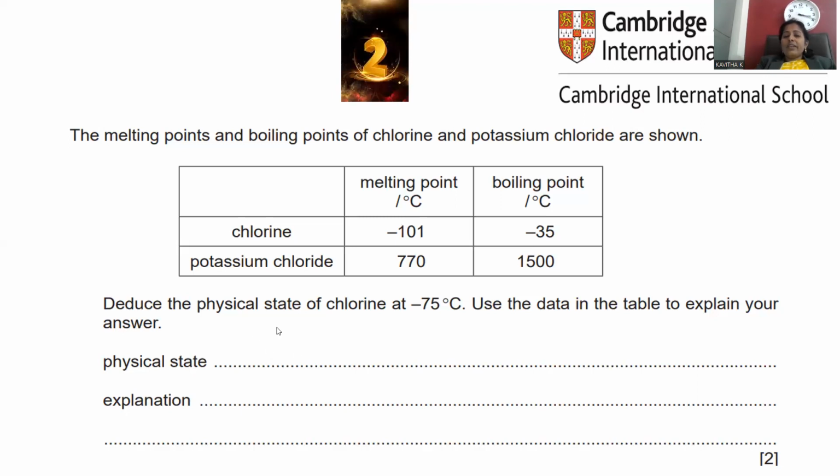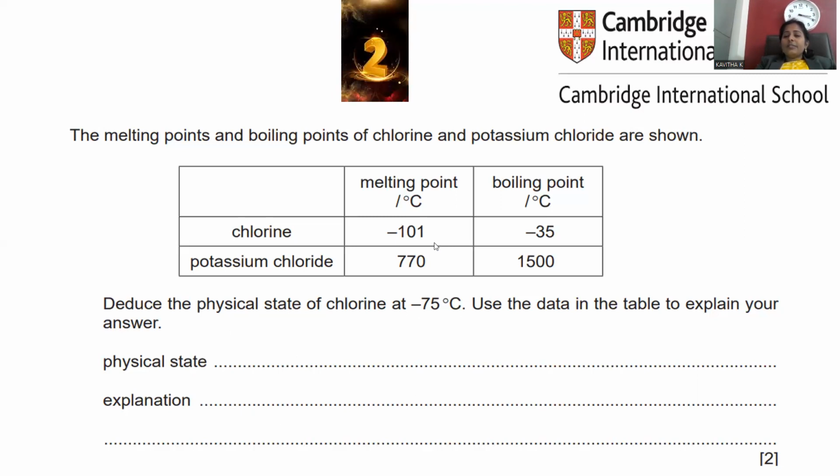So this is the physical state of chlorine at minus 75 degrees centigrade: a liquid compound. Practically, this temperature is not available in nature; only when you create this temperature can you achieve liquid chlorine. So the correct answer will be liquid.